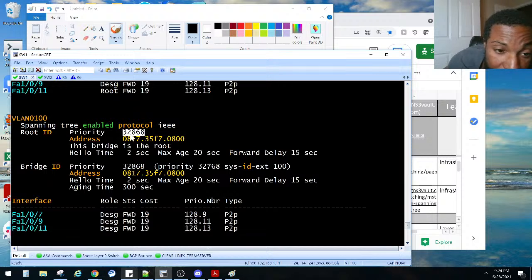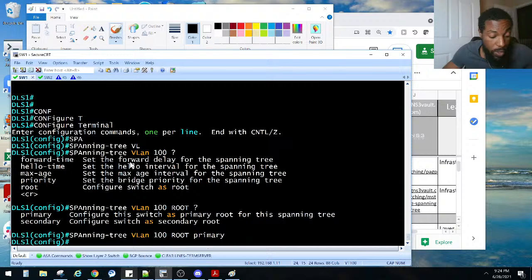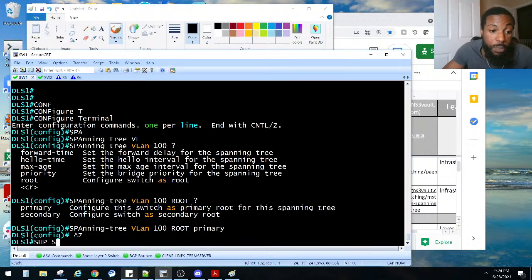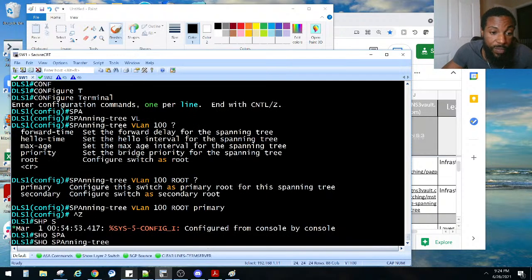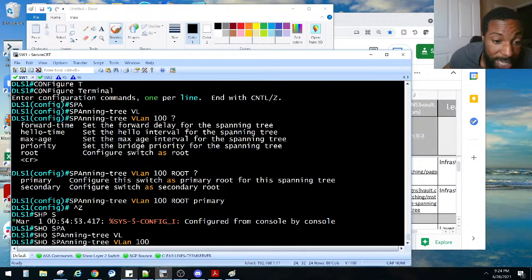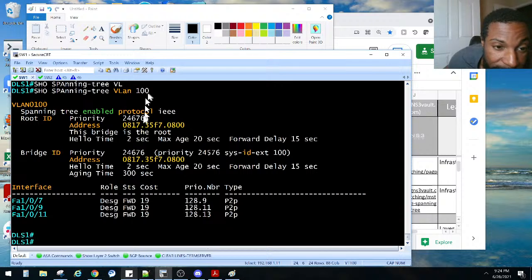32768, something like that. Yeah, I believe 32768 was the default priority. And then you add 100 to it, that becomes the bridge priority. That's why it's 32868. So 32768 is the priority, plus the VLAN number, 100, which gives it the bridge ID of 32868, right? Now, if we run that command again, show span VLAN 100, so we can explicitly see what it is.